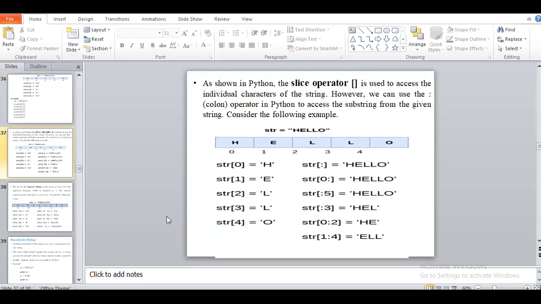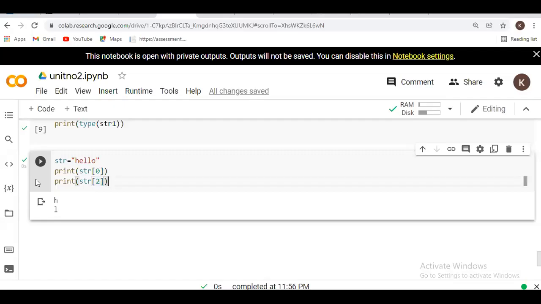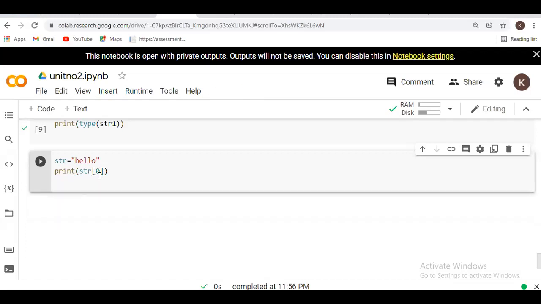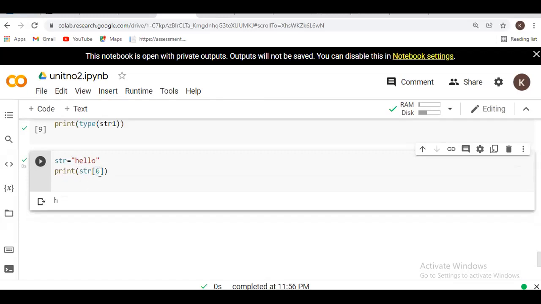Next will be the slicing operation. You have to see in the figure, if we want to use the slicing operation in Python, we use the colon to perform different operations on the slice. Here the same example is used. Suppose I am only passing 0, it will display only h. Or I want to perform the slicing operation, so I want to start my string at the 0th location and end at the second location.